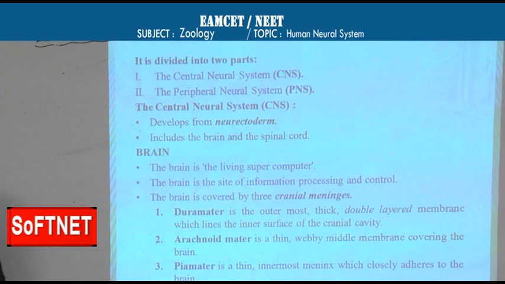So, it is protected by three layers which are called cranial meninges, and they are named dura mater, arachnoid, and pia mater. Dura mater is the outermost one.